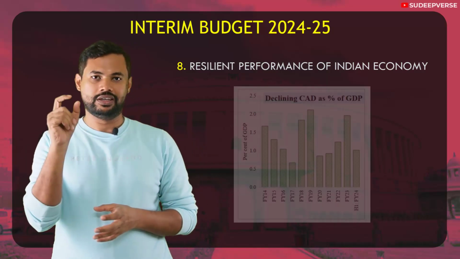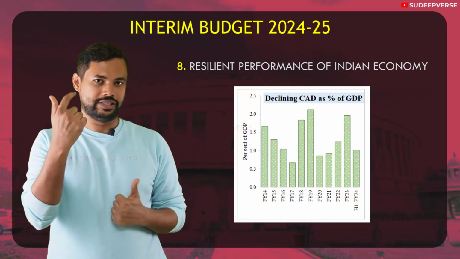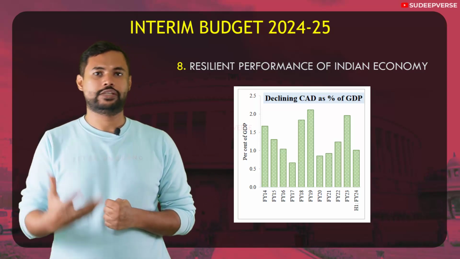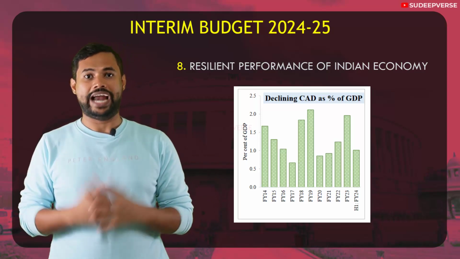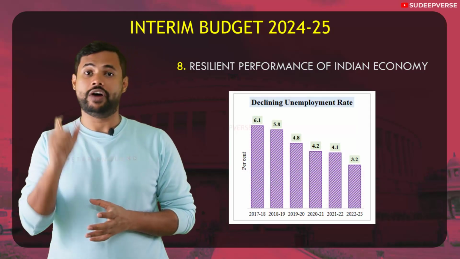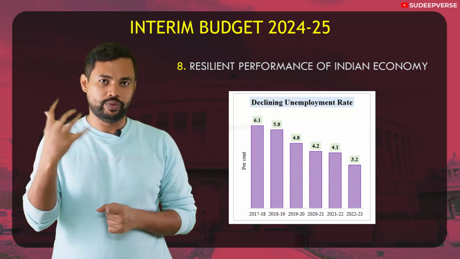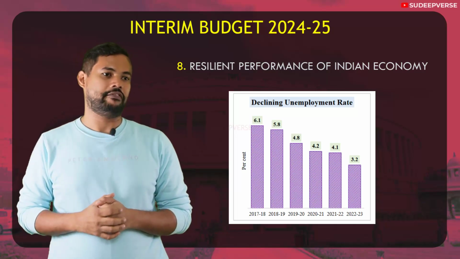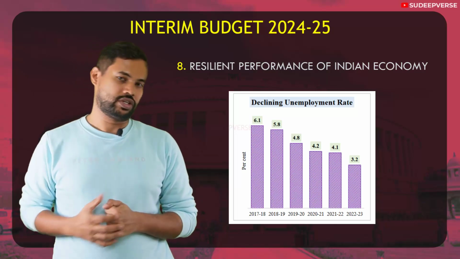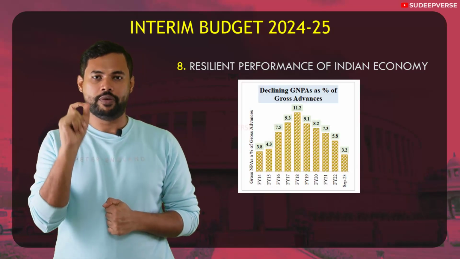The first is the current account deficit. As you can see, the current account deficit is declining, which shows that there is progress being done with respect to the exports that we are focusing upon and the import substitution that we are working upon. The next is the statistics of unemployment ratio. Unemployment ratio is the number of people unemployed within our labor force. As you can see in the graph, there is steady decline in unemployment ratio from fiscal year 2017 to fiscal year 2023.